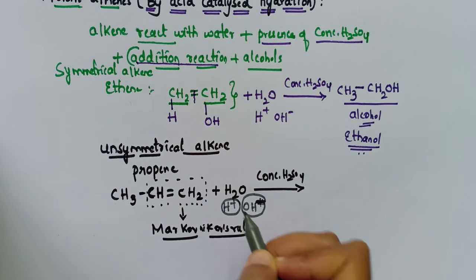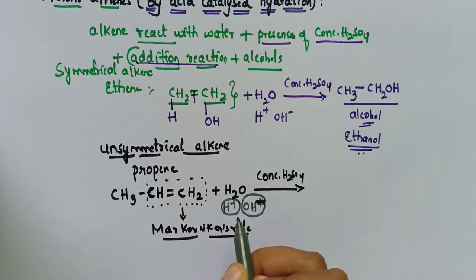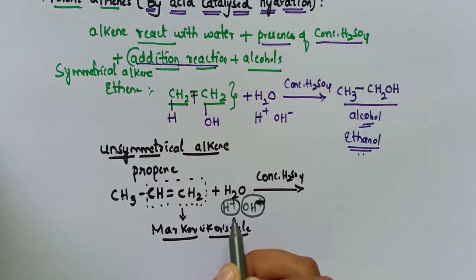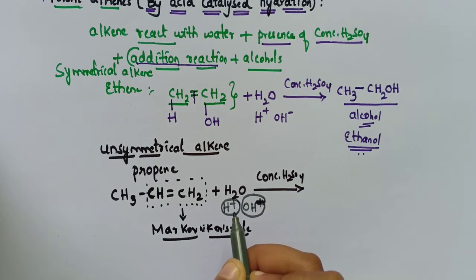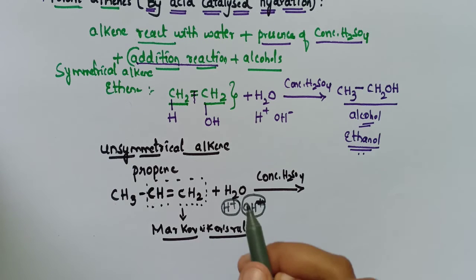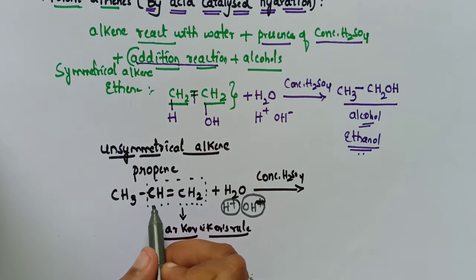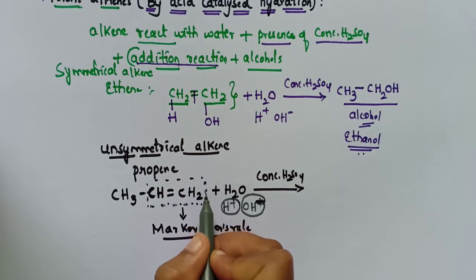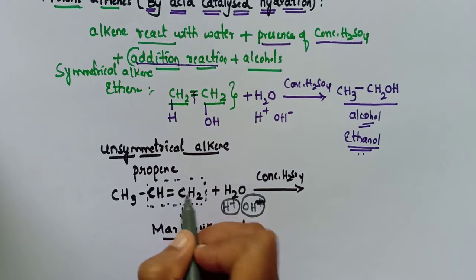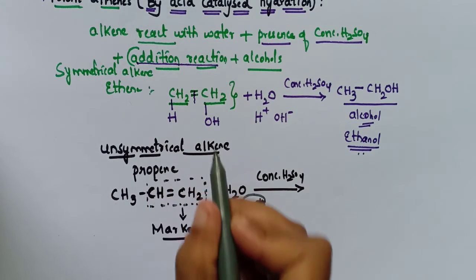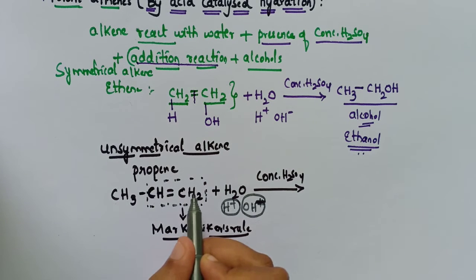They are saying that in Markovnikov's rule, this positive part of the molecule will come and attach to the carbon which has the maximum number of hydrogen atoms. So, let's consider these two unsymmetrical carbon atoms.